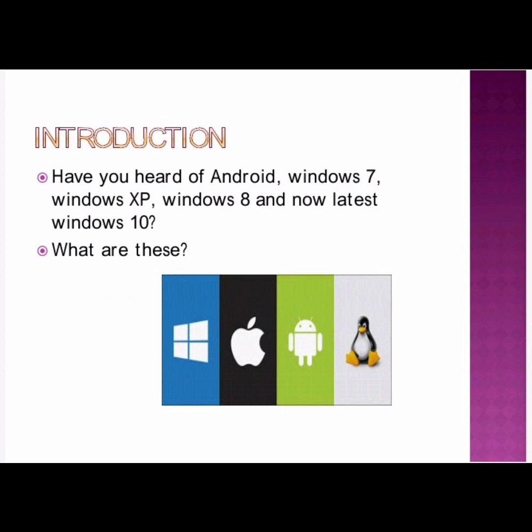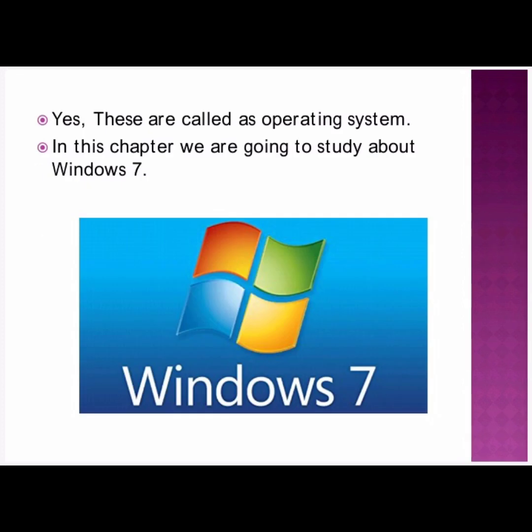So, have you heard of the word Android in your smartphones? Windows 7, Windows XP, Windows 8, and now the latest we are in Windows 10. So, what are these? Can you guess? Android, Windows 7, Windows XP, Windows 8, Windows 10, everything has a common name. Can you guess what? Yes, these are called operating systems. So in this chapter we are going to study Windows 7.